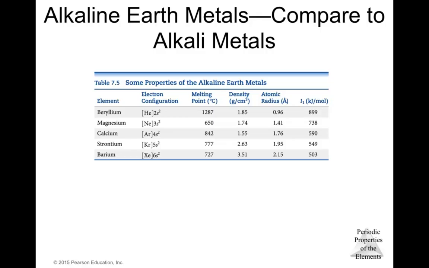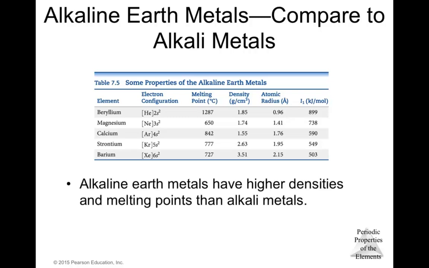This family can produce cations of plus 2, and this is the reason why: you can remove those 2 electrons and you will have the noble gas electron configuration. Here we also have the different properties of them: melting point, density, atomic radius, and first ionization energy.